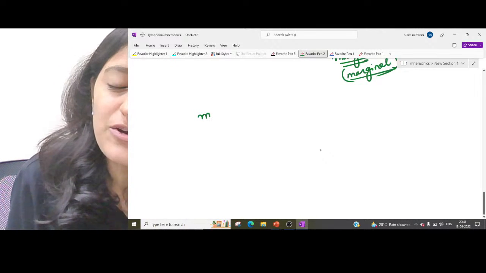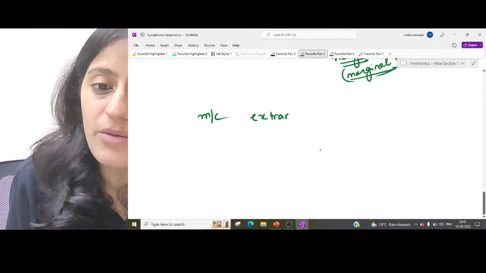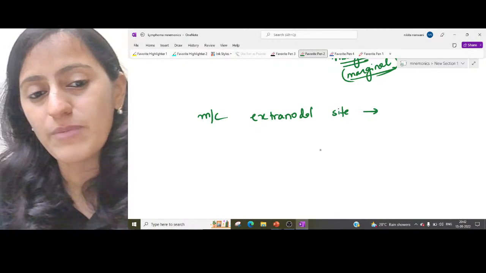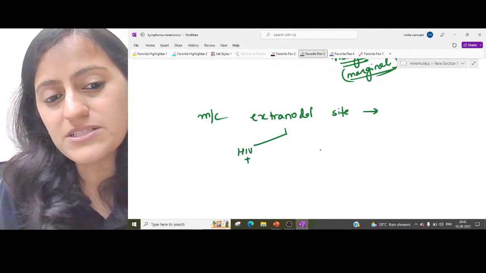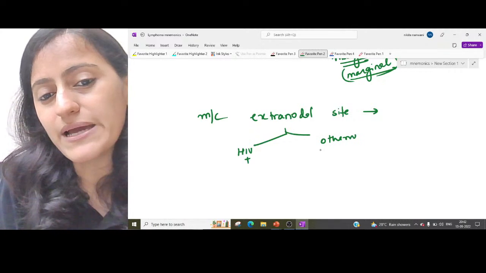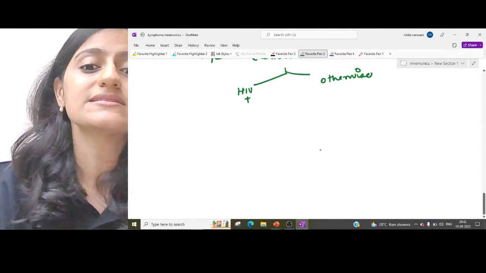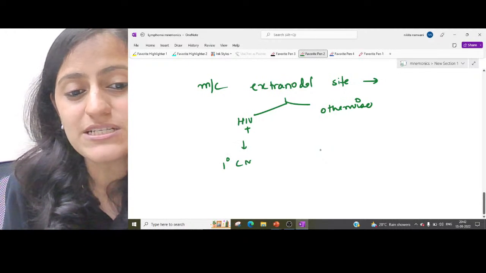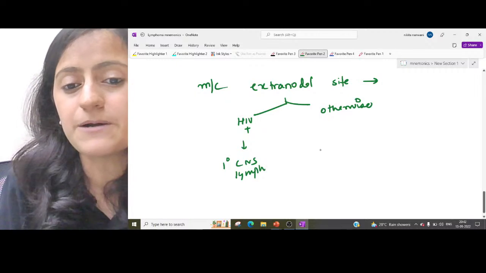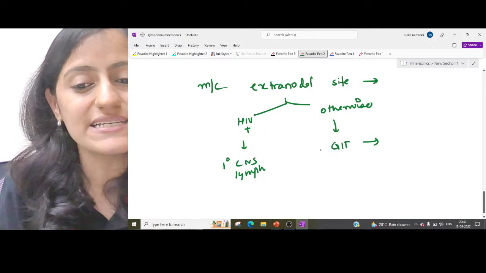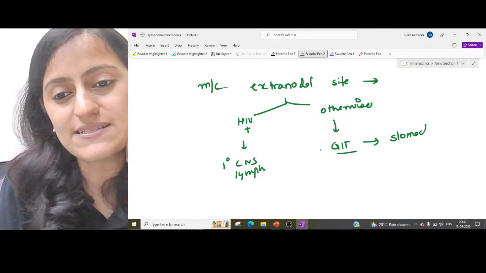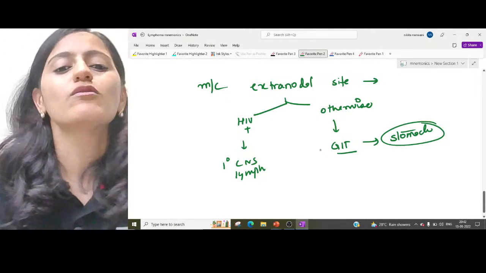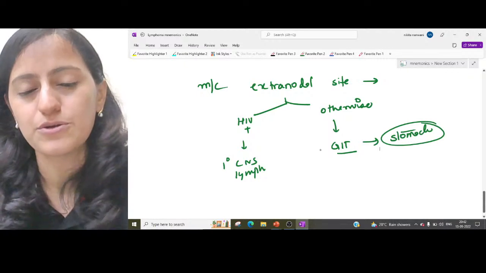If I ask you the question, what is the most common extranodal site for non-Hodgkin's lymphoma in an HIV positive patient and otherwise? What is the most common extranodal site for the lymphoma? In an HIV positive patient, it is primary CNS lymphoma. Otherwise, it is GIT. And even in GIT, it is the stomach, right? The H. pylori one that we read, maltoma, that is the most common site. Most common extranodal site.